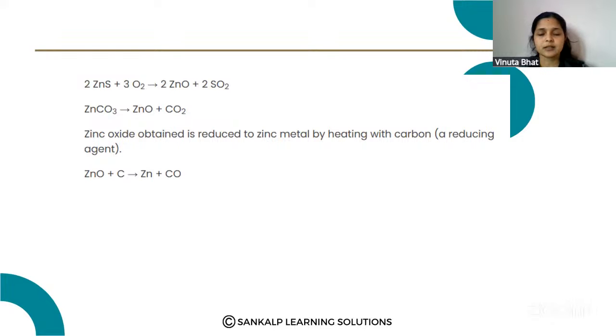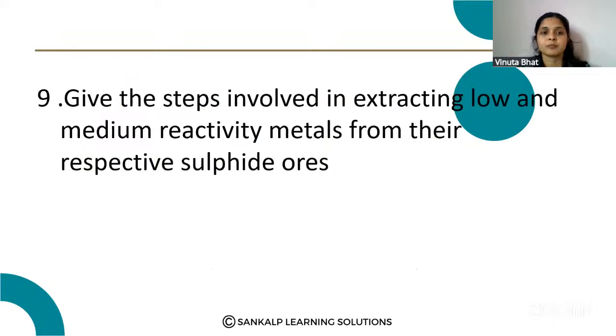Here carbon is the reducing agent. Okay. Like this are the steps involved in extracting the low and medium reactivity metals from their respective sulfide ores. Please note down the question.